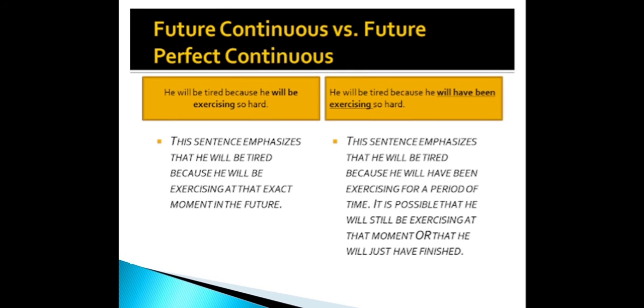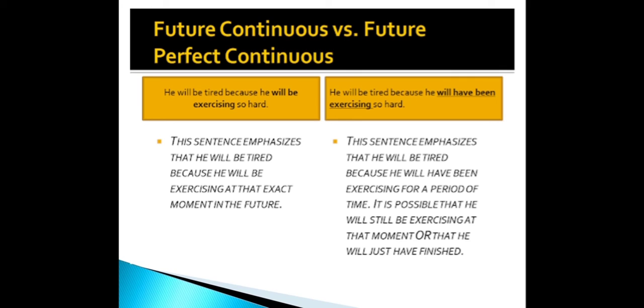Now, let us compare future continuous and future perfect continuous tense. He will be tired because he will be exercising so hard. This sentence emphasizes that he will be tired because he will be exercising at that exact moment in the future.